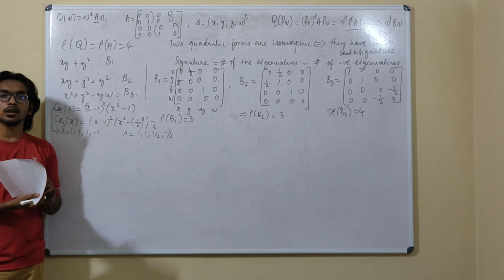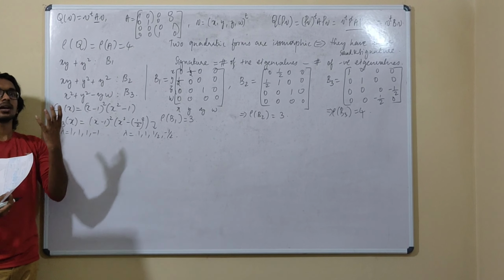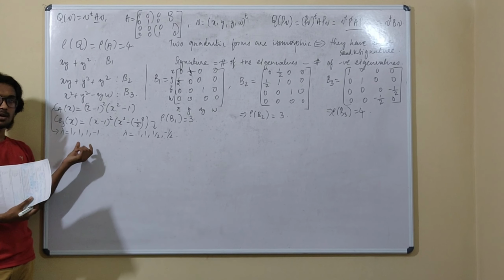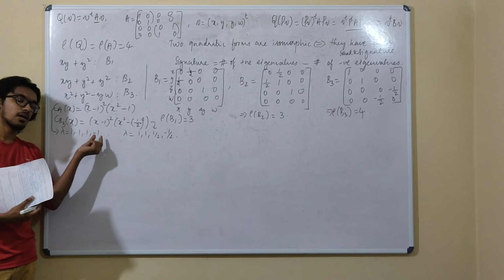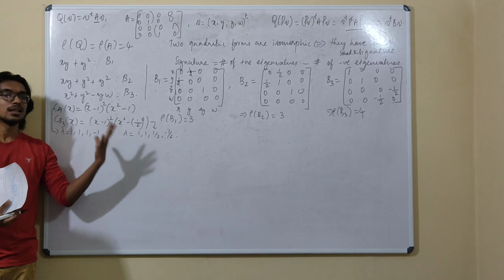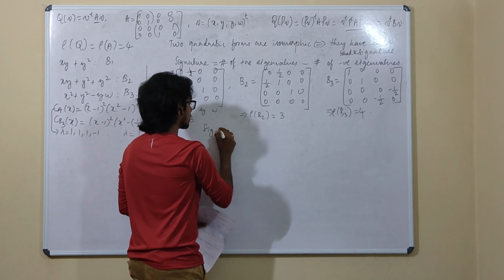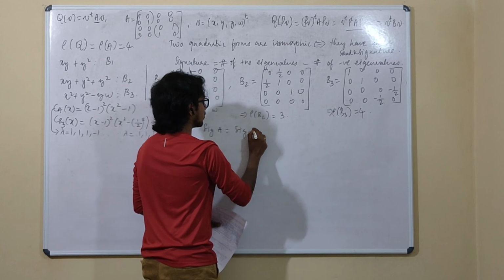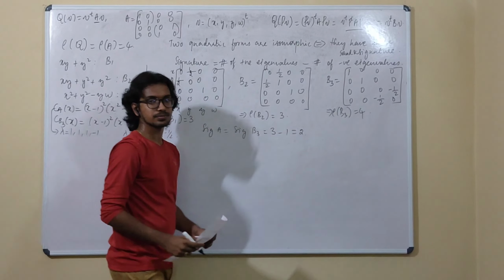Now we are not going to check the values numerically, but we need the counting. That is the number of positive eigenvalues in both the things. That is 3. The number of negative eigenvalues is 1 in both the cases. So 3 minus 1 is the signature for both the matrices. That is, the signature of A and the signature of B3 are both 3 minus 1, that is 2.